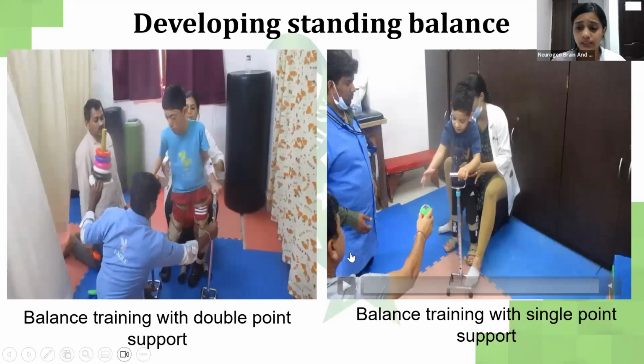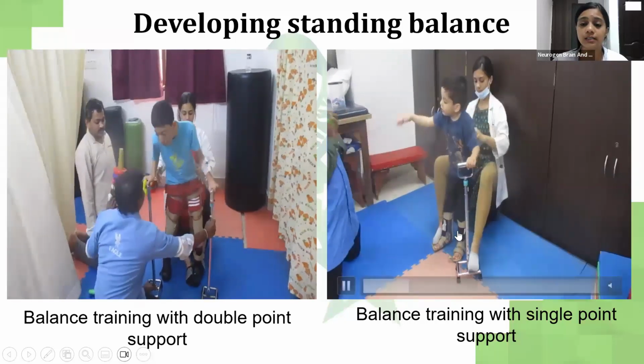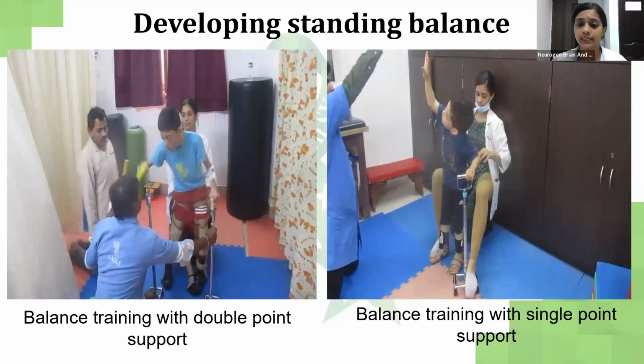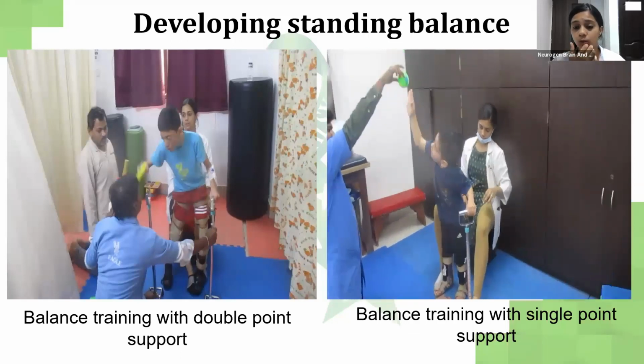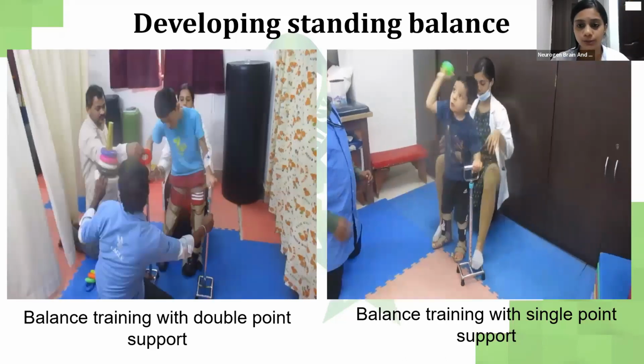Balance training can be done with single point support also, that is, one cane. Here he's asked to hold a stick and stand while we give him reach out in extension, because he is a case of crouch spastic CP. That's why I'm expecting him to push his knee and stand up straight while he performs all his activity in the above plane, that is, in extension.